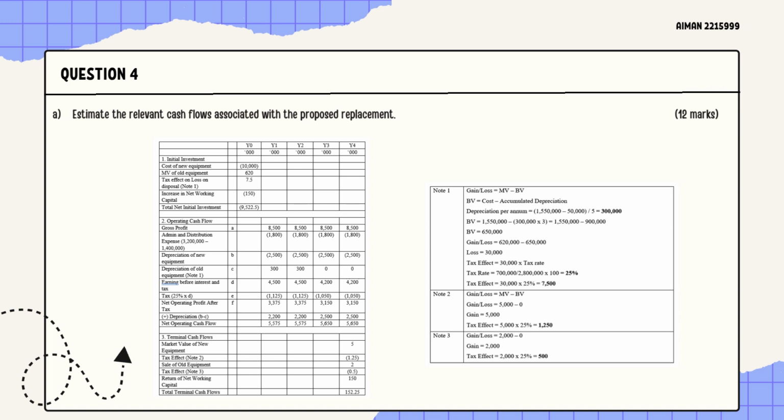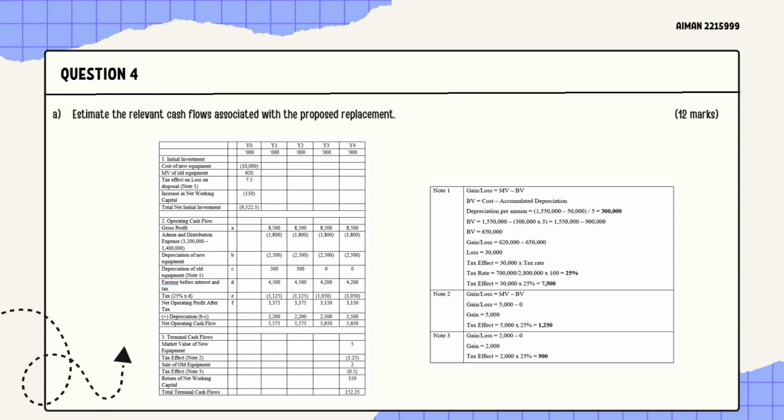And then we go to the increase in net working capital of 150,000, and then we get the total net initial investment, which is 9,522,500 ringgit. So this is the cash outflow, which we have to invest, we have to pay, and then we go to the next one, which is operating cash flow.